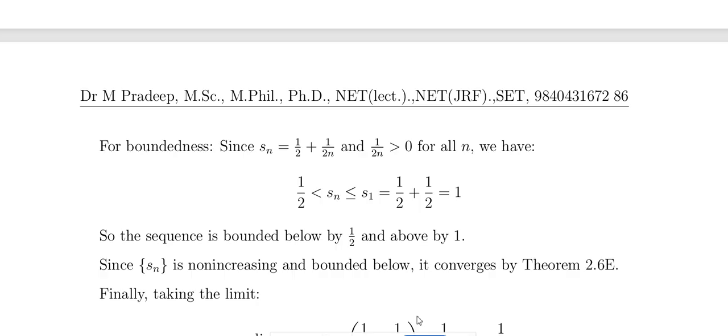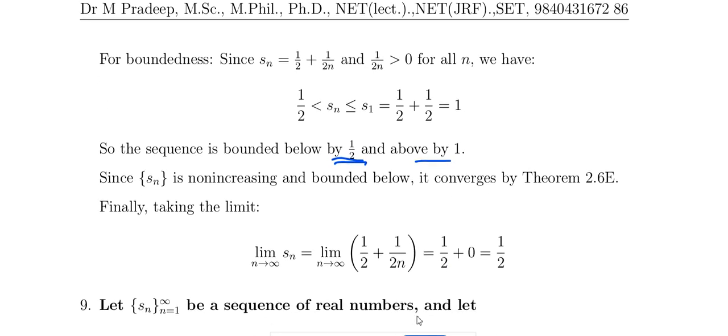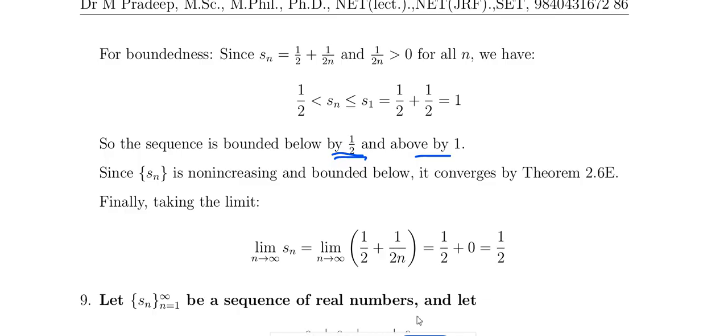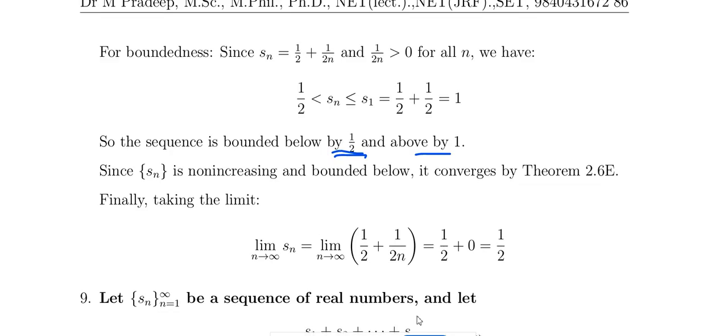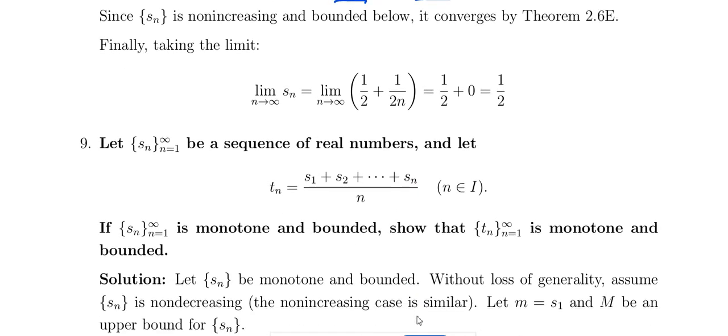So the sequence is Sn equal to 1 by 2 plus 1 by 2n. As n tends to infinity, this converges to 1 by 2. And also 1 by 2n is greater than 0 for all n. So 1 by 2 less than Sn less than or equal to S1. S1 is 1. So it is bounded below by 1 by 2, and bounded above by 1. So it's a bounded sequence and is either increasing or decreasing, that is, convergent. That means it converges to 1 by 2.